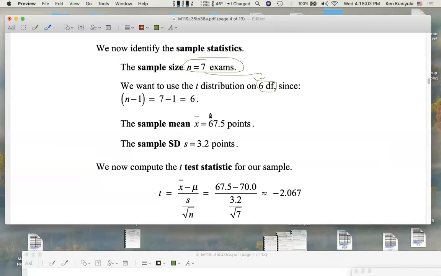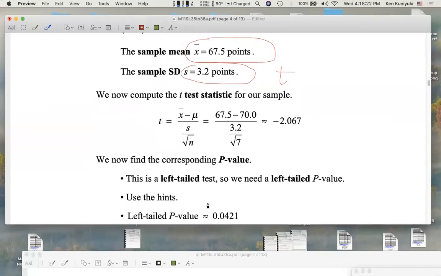Okay, so sample mean X bar is 67.5 points. Sample standard dev is 3.2 points. And we really need this because, again, we're not assuming that we know sigma, the population standard dev. We need at least the sample standard dev, S. And we're going to use a t-test statistic right here. We now compute the t-test statistic. That formula I showed you, right? Based on the central limit theorem and the fact that we're using S to approximate sigma. Remember, the fact that we're using S to approximate sigma, that's why we're using a t, not a z.